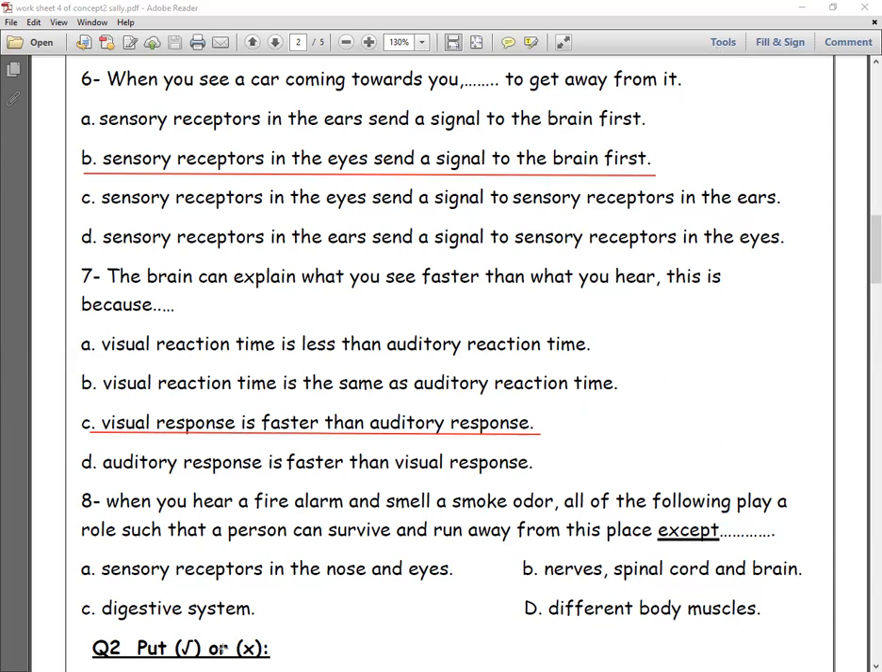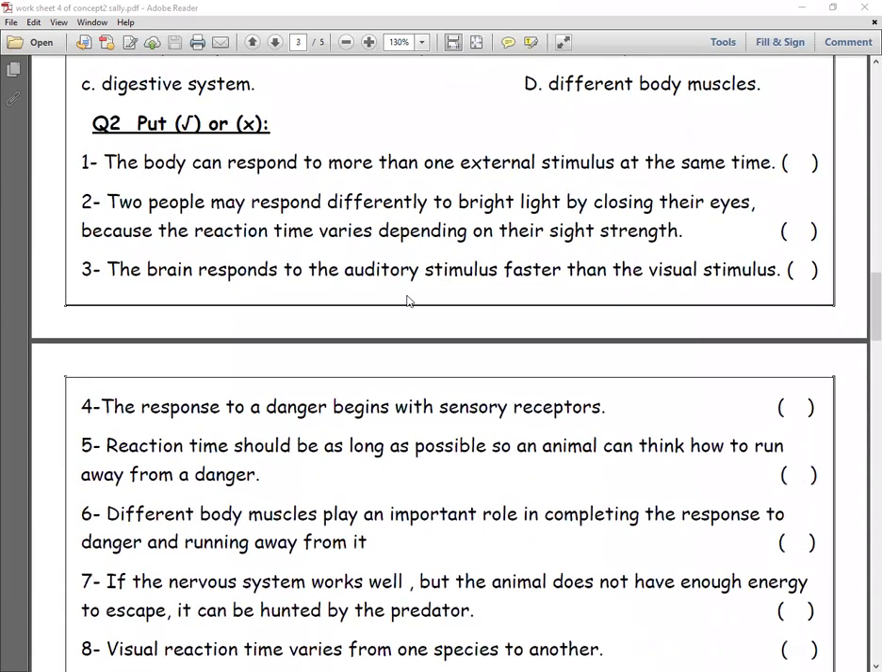Number 8, when you hear a fire alarm and smell a smoke odor, all of the following play a role such that a person can survive and run away from this place, except sensory receptors in the nose and eyes, nerves, spinal cord and the brain, digestive system, different body muscles. So it will be C, except the digestive system. It doesn't have any important role in this process, okay?